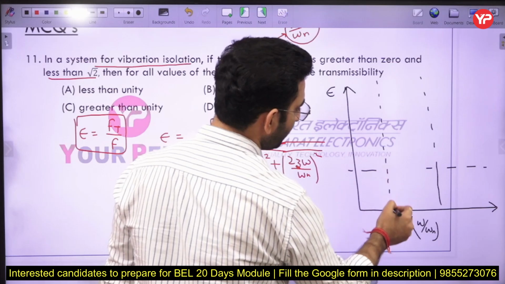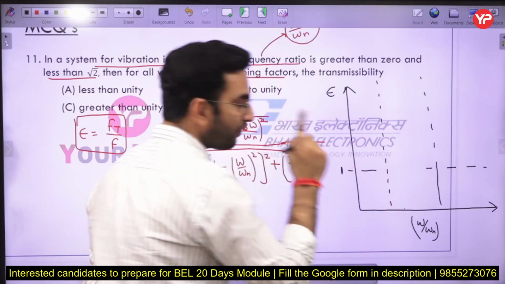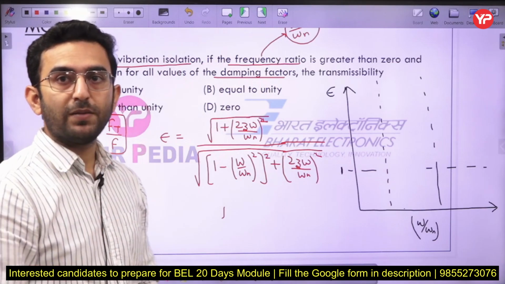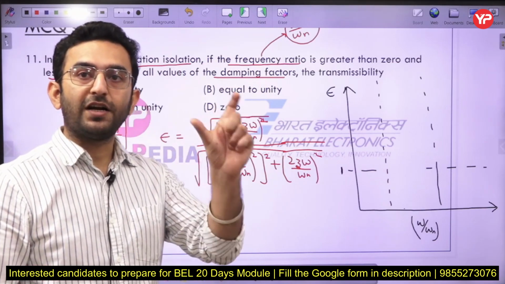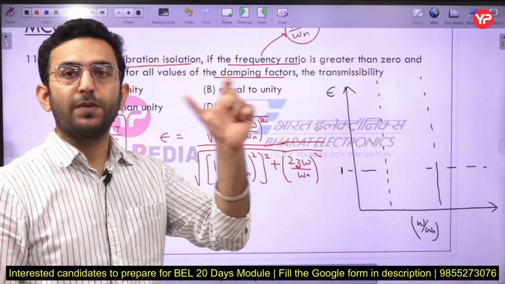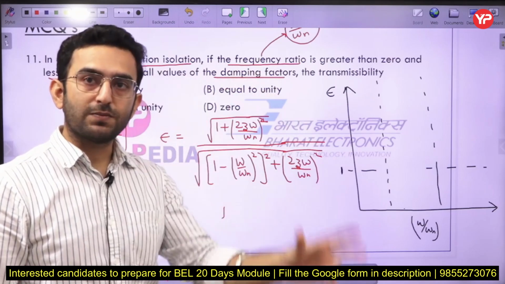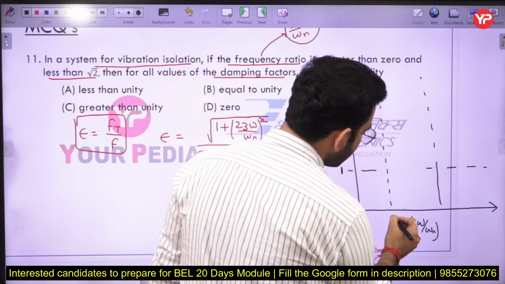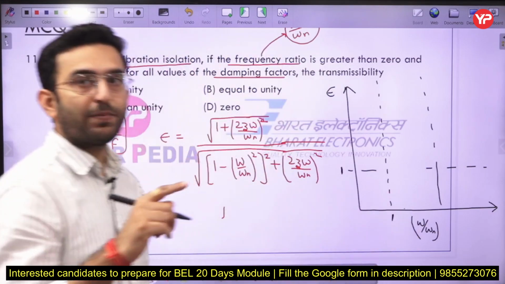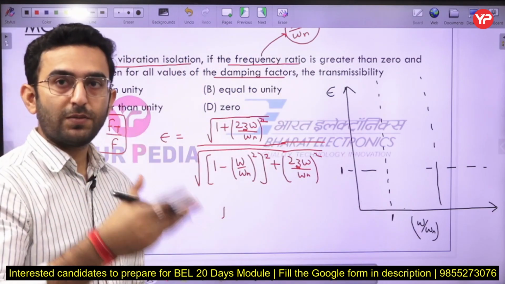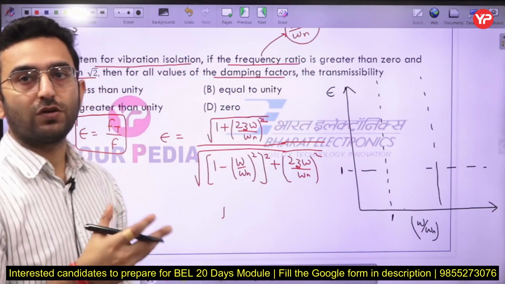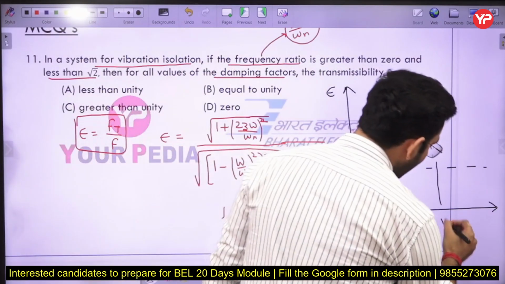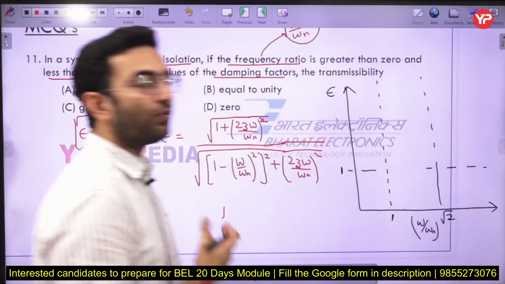So here you can see we have a transmissibility value equal to 1. Transmissibility value equal to 1 simply means the unbalanced force which is being produced inside the machine is getting transmitted equally to the foundation here. And here we have a frequency ratio value equal to 1. That simply means the speed of the system is equal to the natural frequency of the system here. That means it is a condition of resonance here. Now here we have a value of the frequency ratio equal to √2.